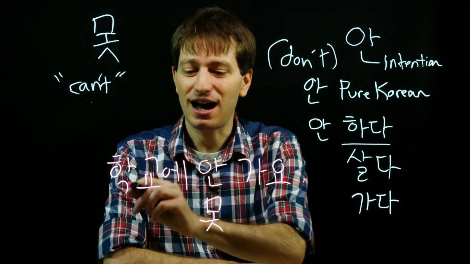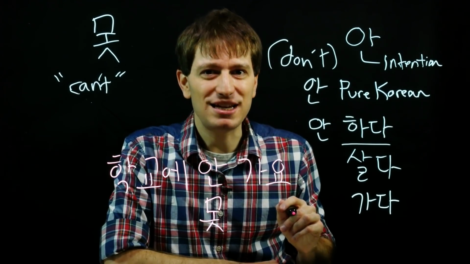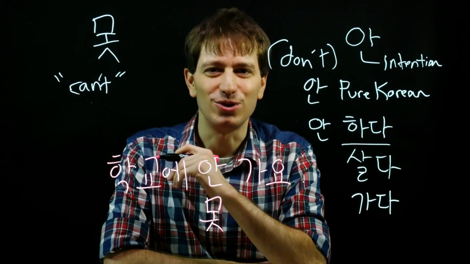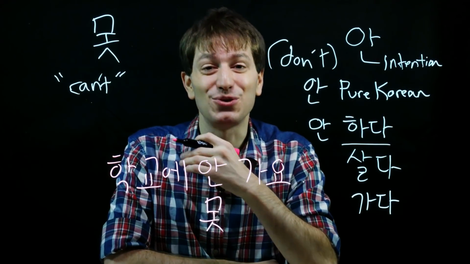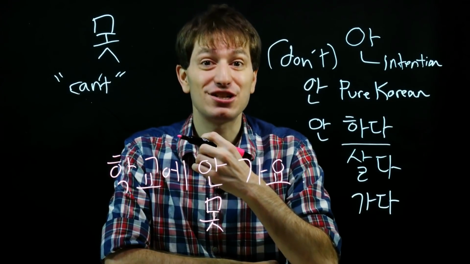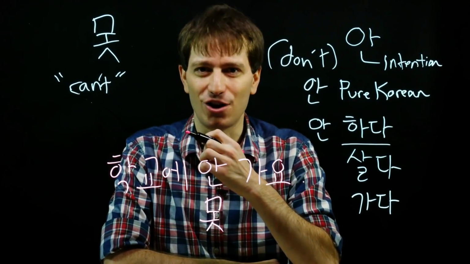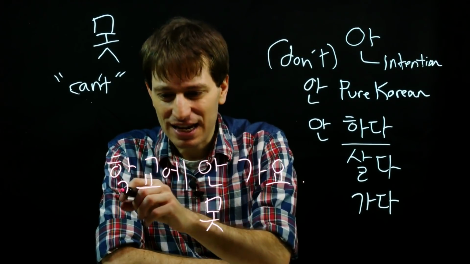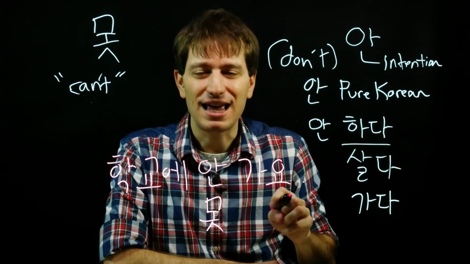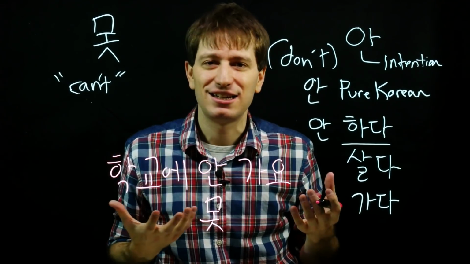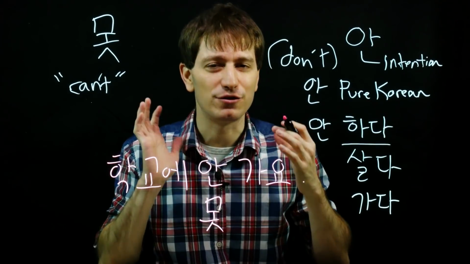If you were to say 학교에 안 가요, that means I am not going to go to school. I totally can go to school. Maybe I don't feel good. Maybe I just don't want to. I'm not going. However, if you were to say 학교에 못 가요, that means there's a reason why you can't. You actually are incapable of going to school.